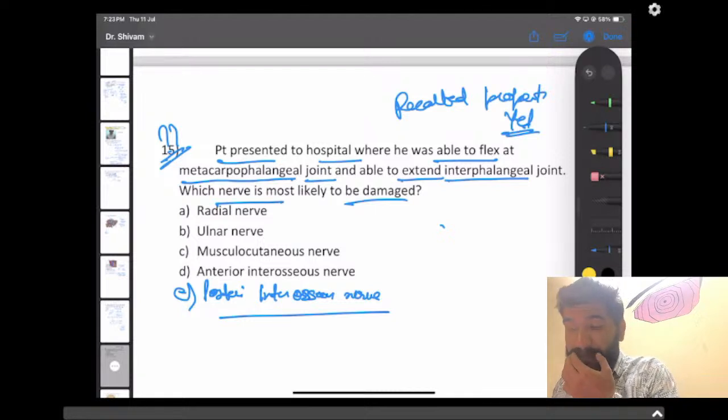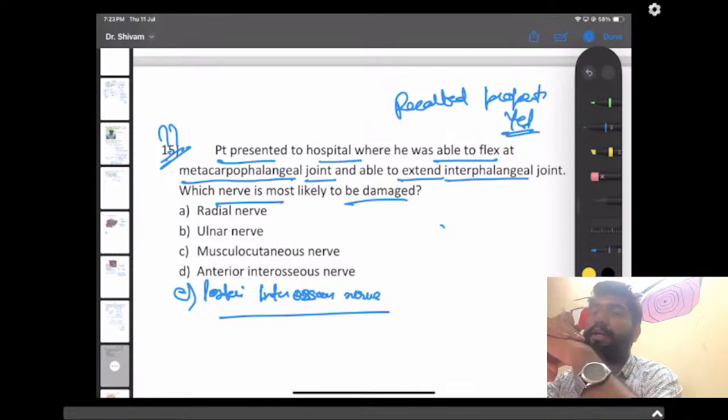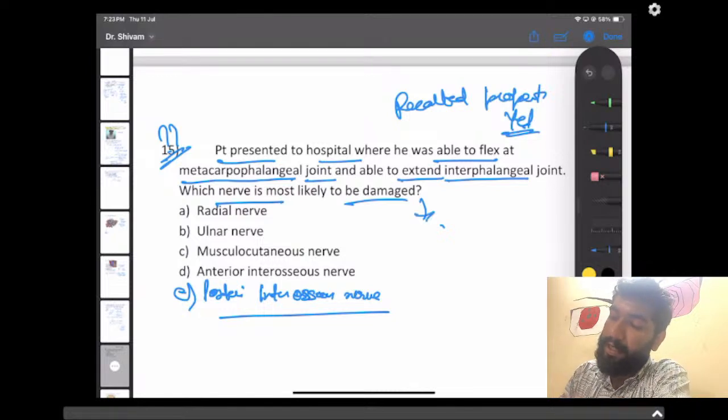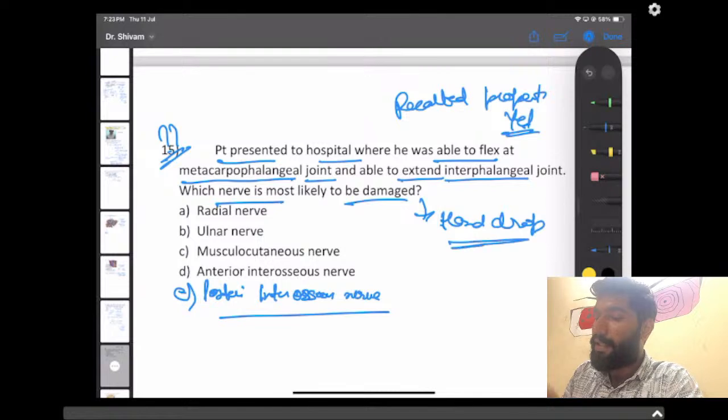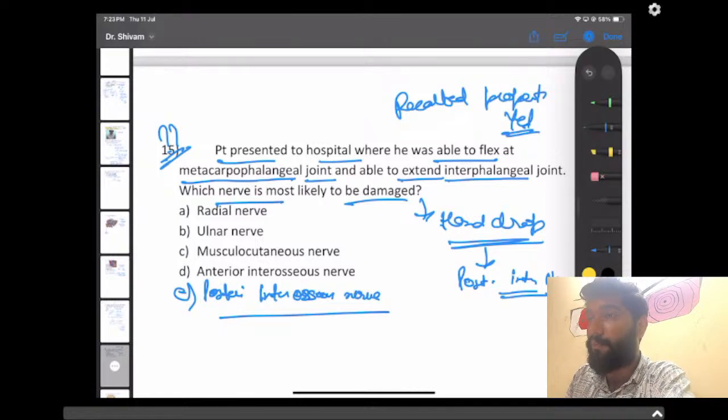So, first of all, let's see. As he is able to flex the metacarpophalangeal joint and extend the interphalangeal joint, and if the history mentions that flexion and extension of the wrist joint is okay, then it must be a hand drop. Then the answer here should be posterior interosseous nerve, as you are saying. Finger drop was given, right? Hand drop, finger drop. Then the answer should be posterior interosseous nerve.